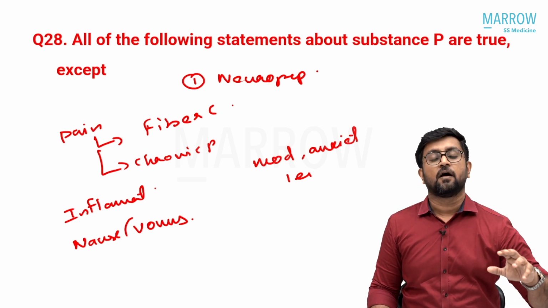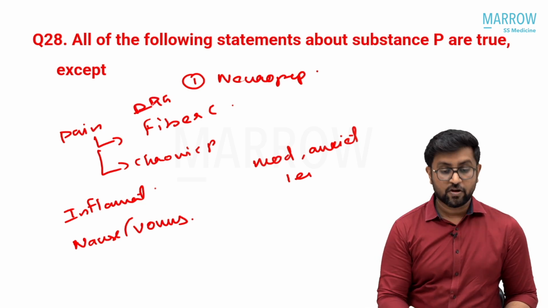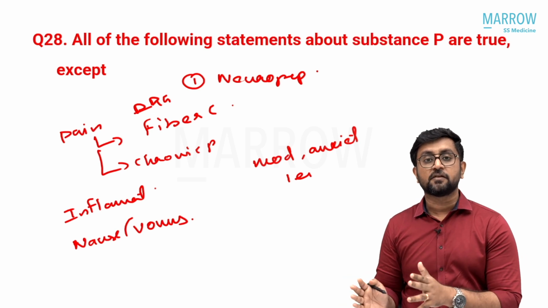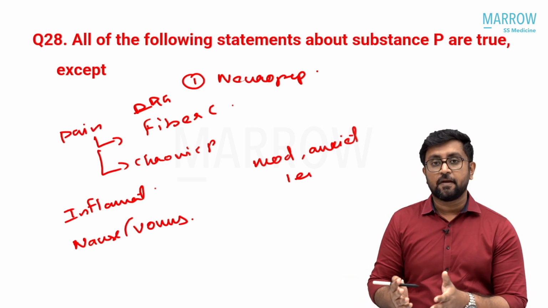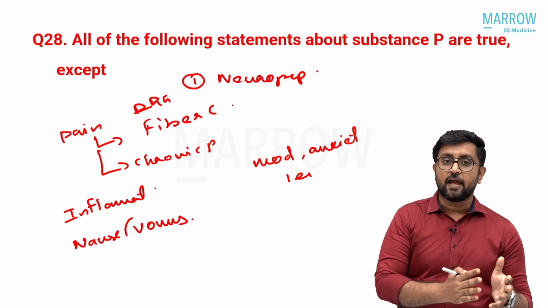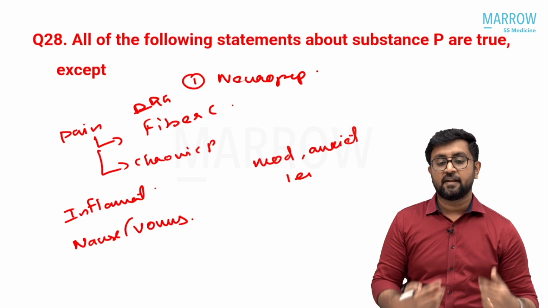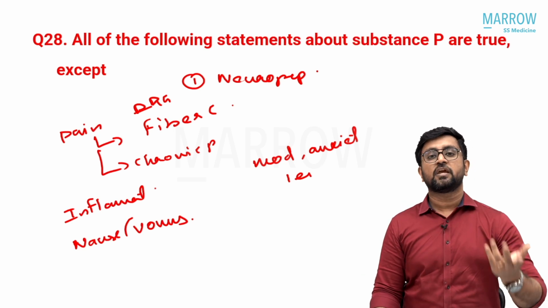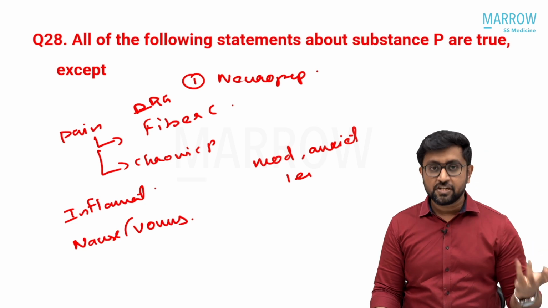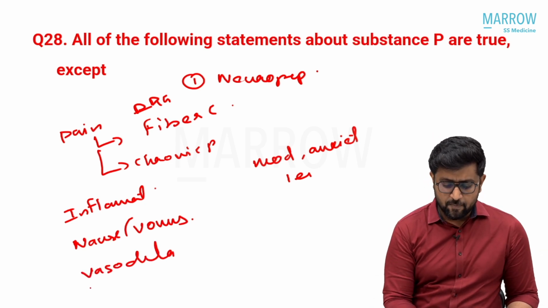Substance P acts through C fibers, and they are mainly located in the dorsal root ganglia. Because it's chronic pain and is related to mood and anxiety, many chronic pain patients will have anxiety or depression as a component. That is why antidepressants act in such pain also. It is one mechanism of how antidepressants act. It causes neurogenic inflammation, triggers nausea and vomiting, causes some regenerative mechanisms, and causes vasodilatation. So it has multiple mechanisms of action.